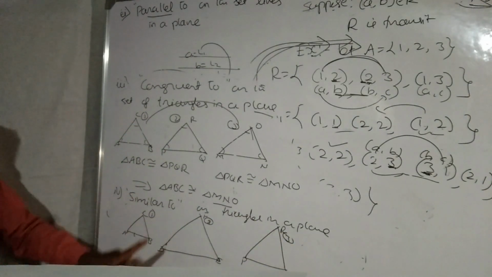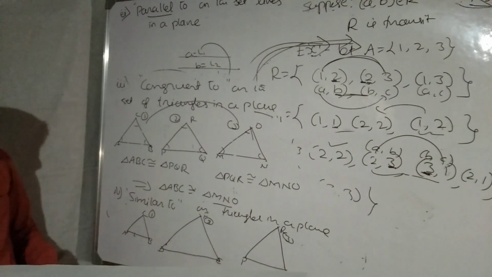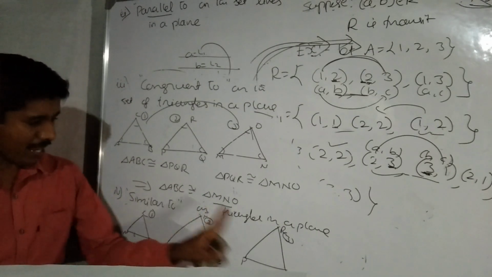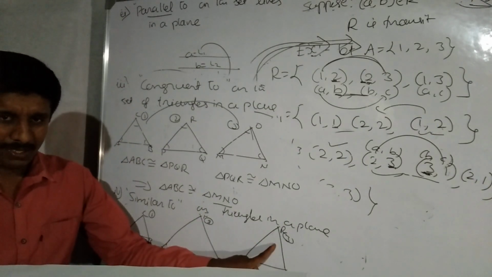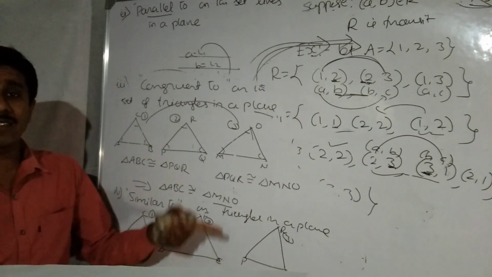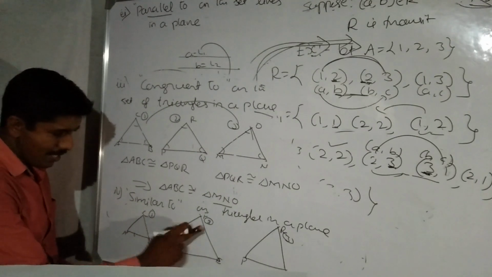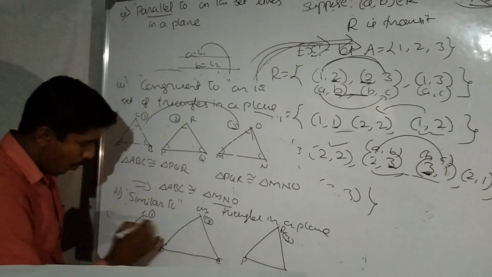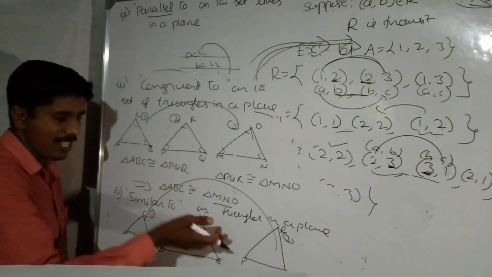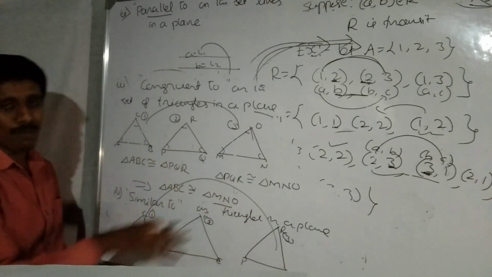Here I am taking similar triangles. The three triangles are similar. The first triangle is similar to the second triangle, which is similar to the third triangle. Then what is the relation between these three? All three triangles are similar to each other. What is the relation between the first one and the third one? The relation between 1 and 3 is similar to.